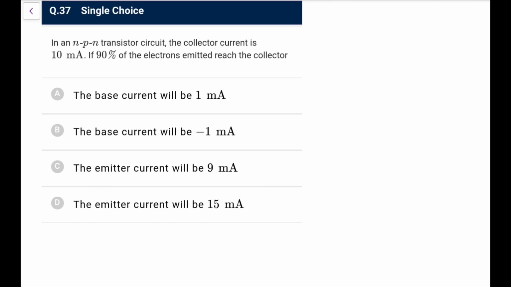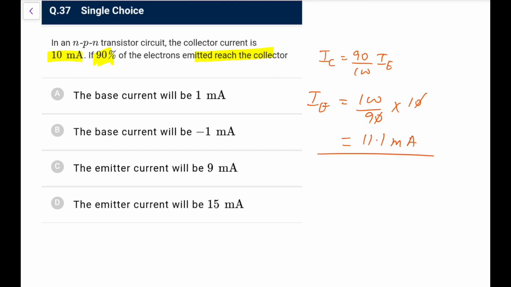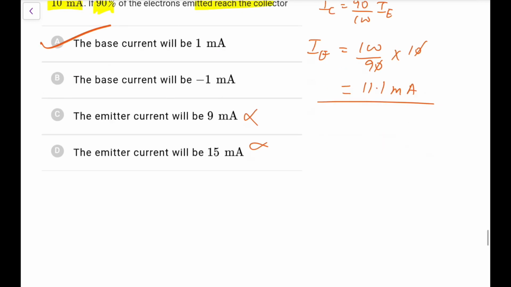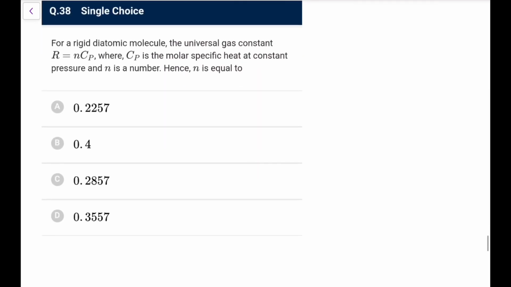In an NPN transistor circuit, the collector current is 10 milliampere if 90% of the electrons emitted reach the collector. So 90% reaches, that means IC is 90 by 100 of IE. So clearly IE becomes 100 by 90 into 10. So it is 100 by 9, so it is 11.1 milliampere, you can say. So IB would be IE minus IC, that would be 1 milliampere, close to that. So the emitter current, these options are incorrect, so only option A could be the possibility. Go for it.